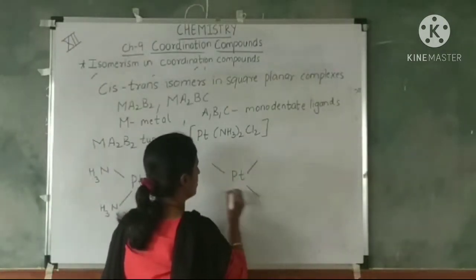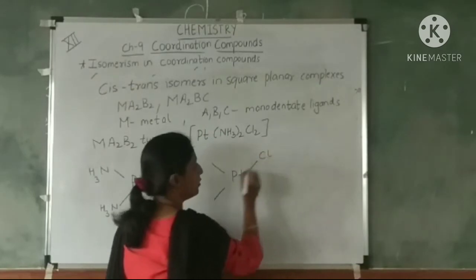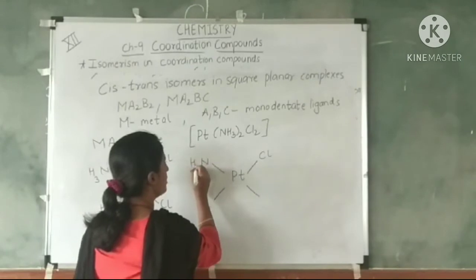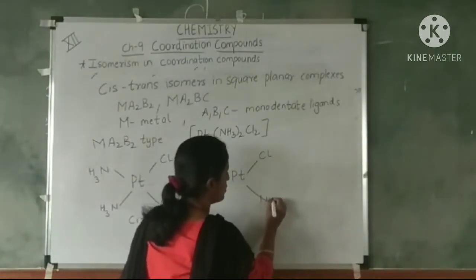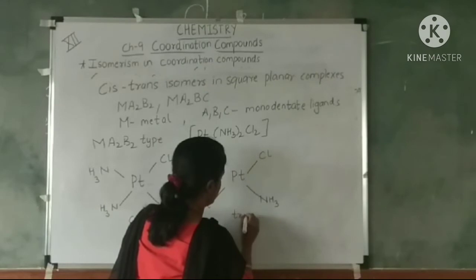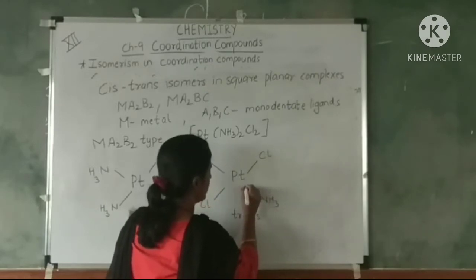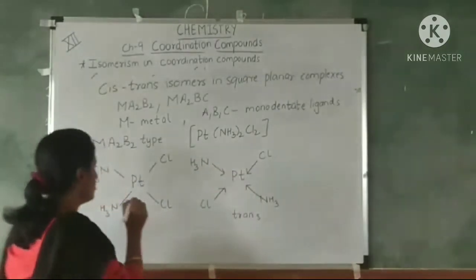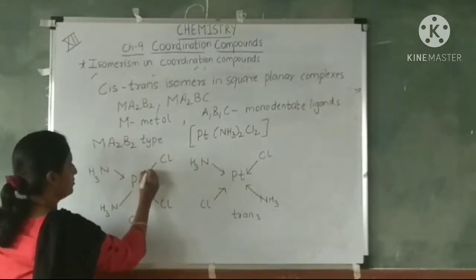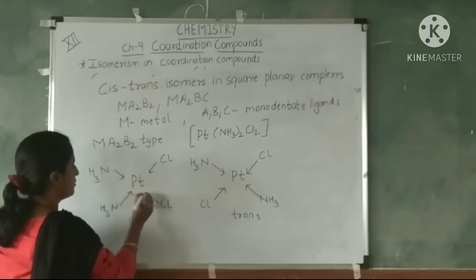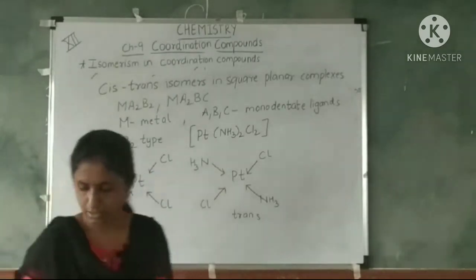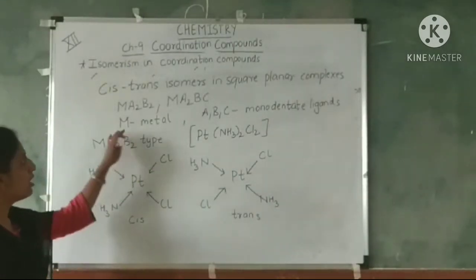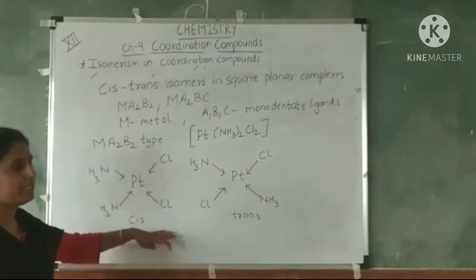So one chlorine over here, opposite to it the other chlorine. One ammonia over here and opposite to it another ammonia. So this is the trans isomer. We have seen that the coordinate bonds are shown by arrows. So this is the isomerism shown by the platinum complex.